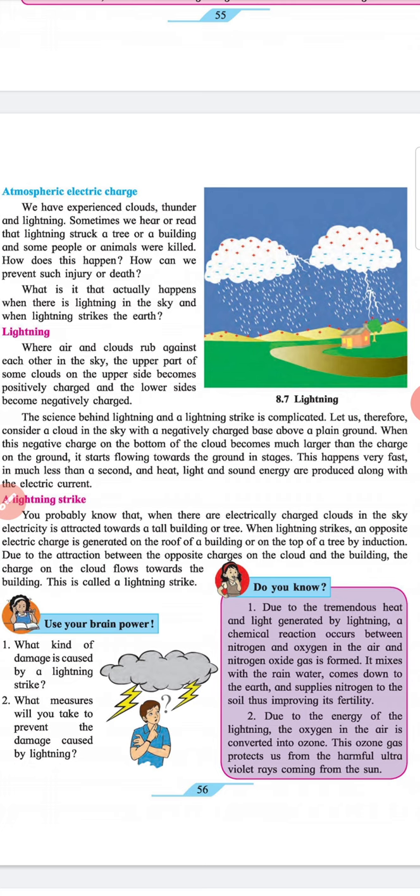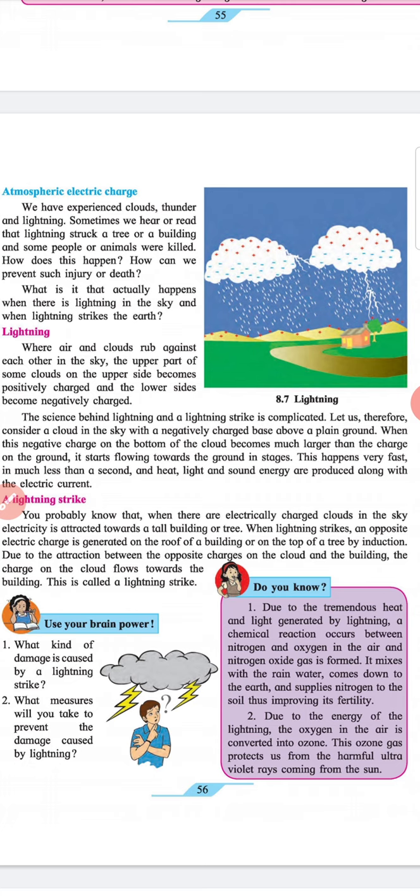When the negative charge on the bottom of a cloud becomes much larger than the charge on the ground, it starts flowing towards the ground in stages. This happens very fast, in much less than a second, and heat, light, and sound energy are produced along with the electric current.